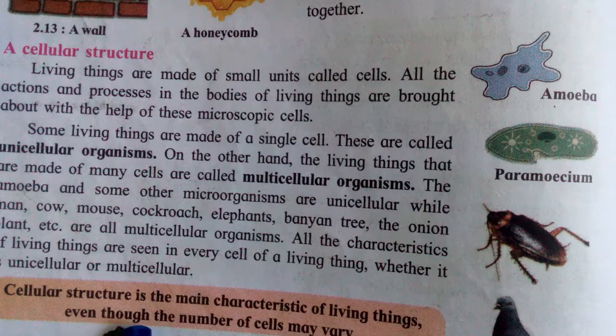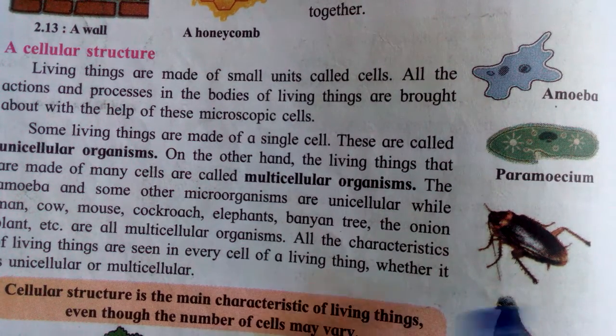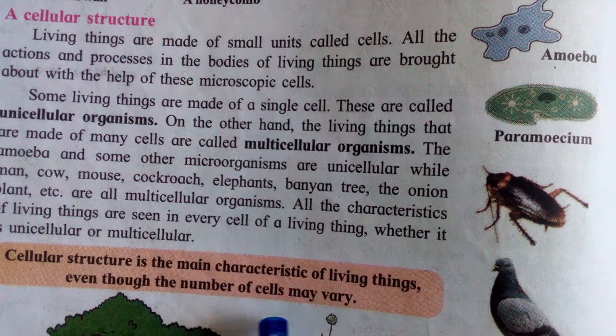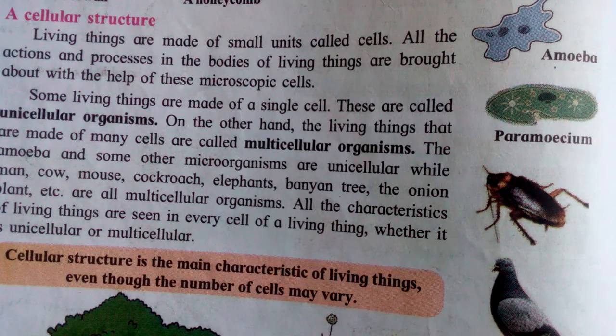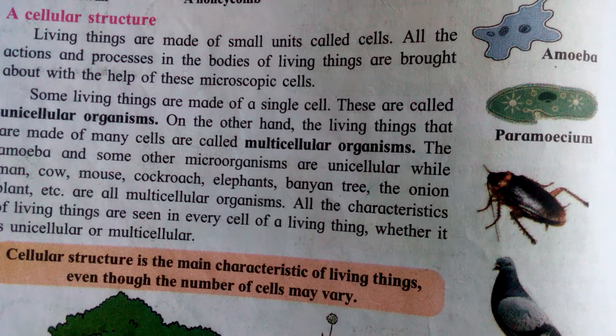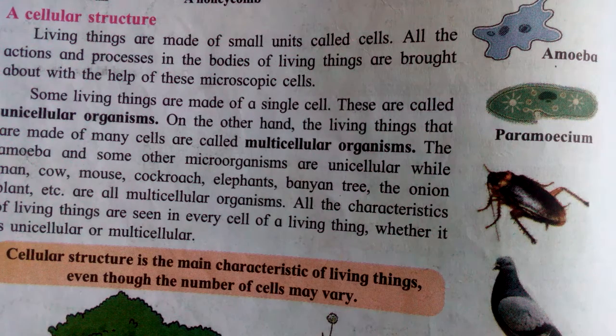See, cellular structure is the main characteristic of living things, even though the number of cells may vary. The number of cells is different, not the same, but cellular structure is there. In non-living things, we can't find cells.